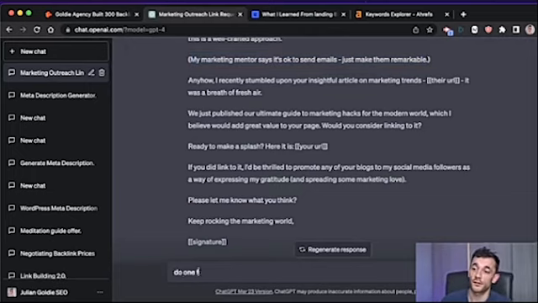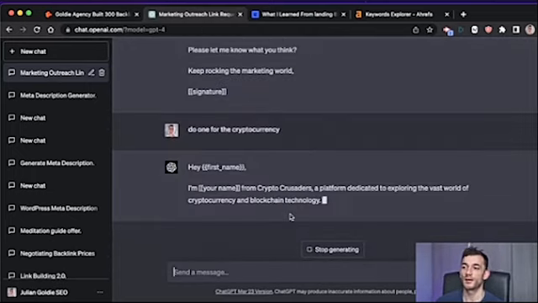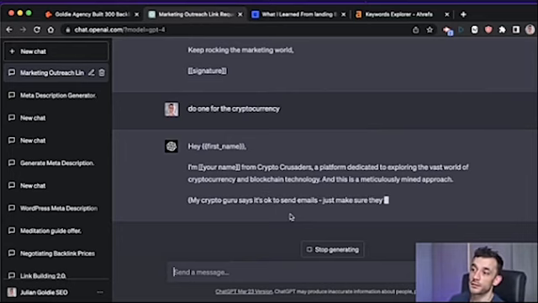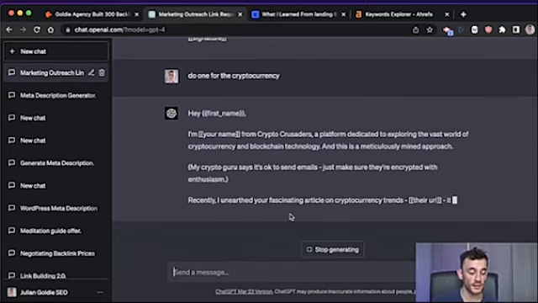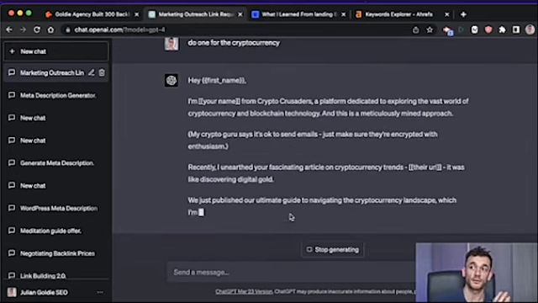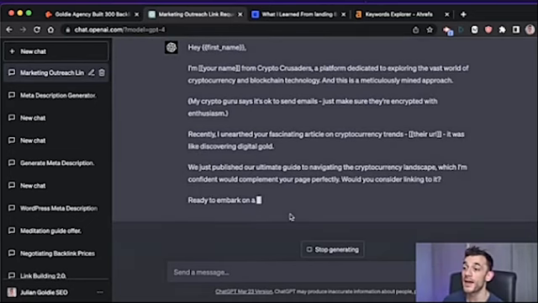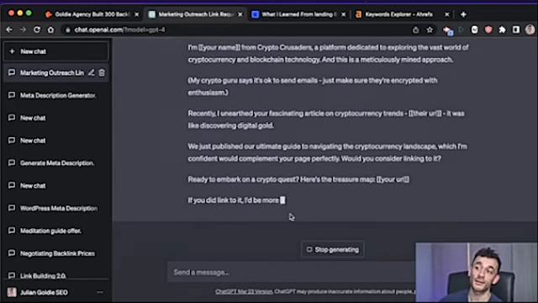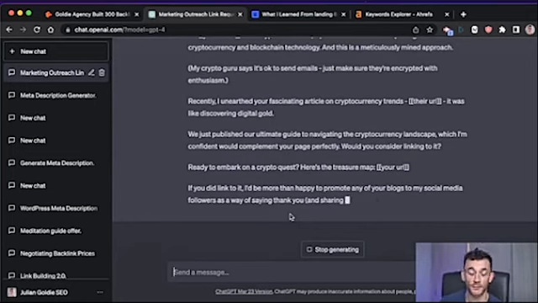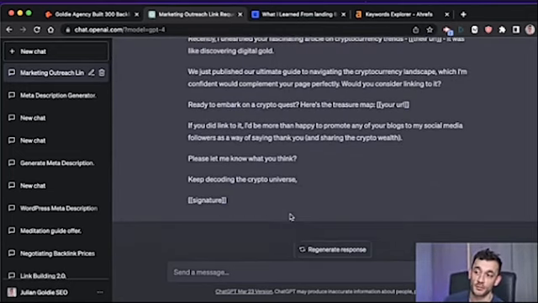You can say, do one for the cryptocurrency industry. And you can put in your company name and all that sort of stuff, but basically it takes the same elements and fundamentals that worked really well for the original email template and then customizes it to your industry. It literally takes 2 minutes. And rather than using all your brain power and all your copywriting skills, you can take what works and then generate it over and over again.